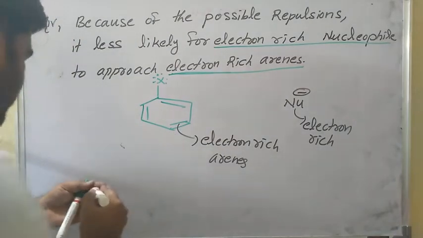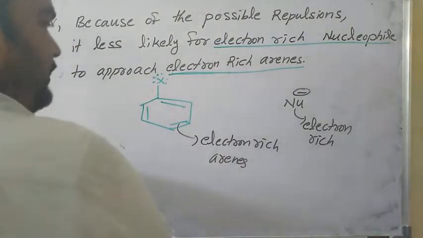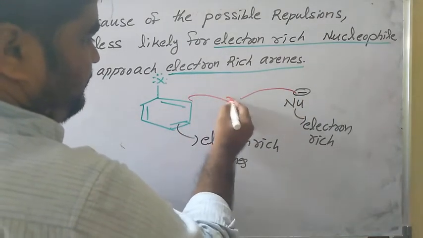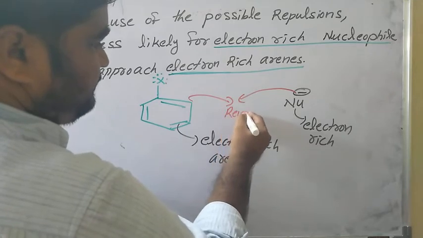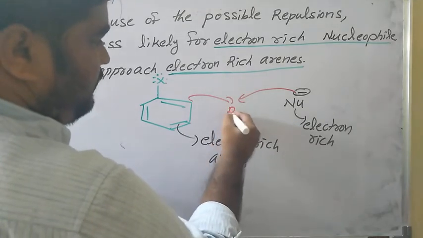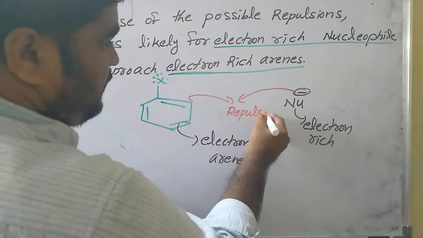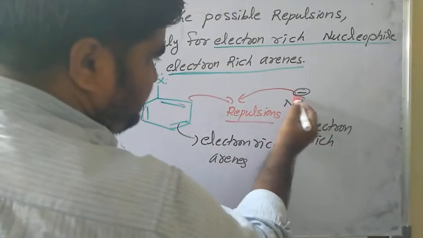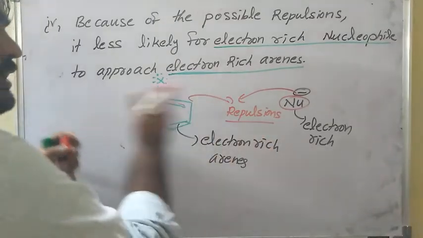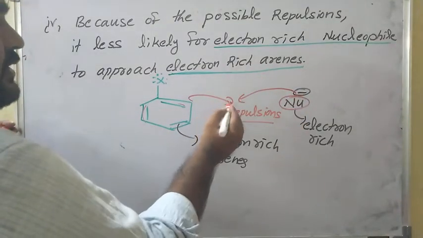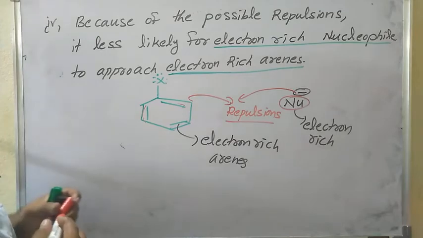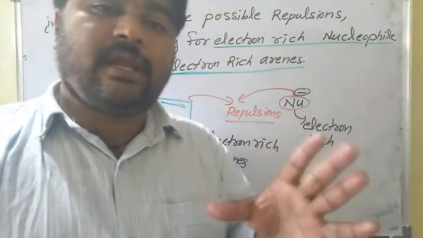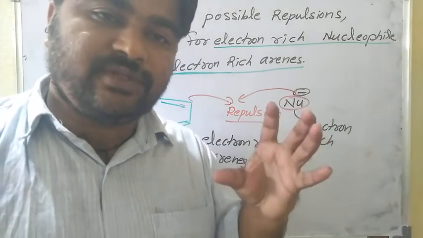Both have an excess of electrons, so repulsions happen. The arene is electron rich, the nucleophile is also electron rich, so when both come to react, repulsions happen. So why are haloarenes less reactive towards nucleophilic substitution reaction?